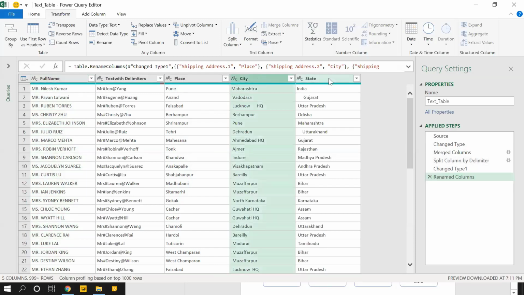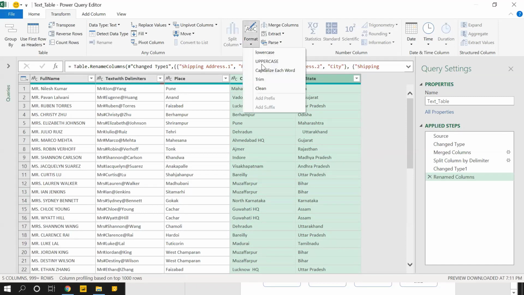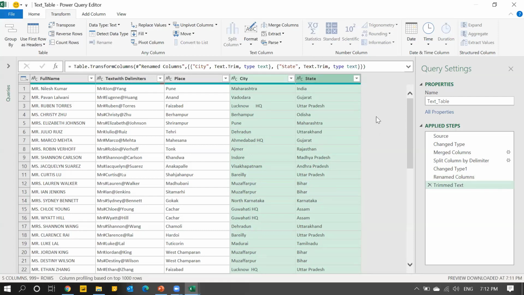If you observe, the last two columns have unwanted space. You see in the beginning, very small, but that's a space. Let's clear the space. If you want to clear the space, we use a function in Excel called trim. Here, I've selected those two columns and I'll just click on this format option, trim. And you see the unwanted space has been removed.